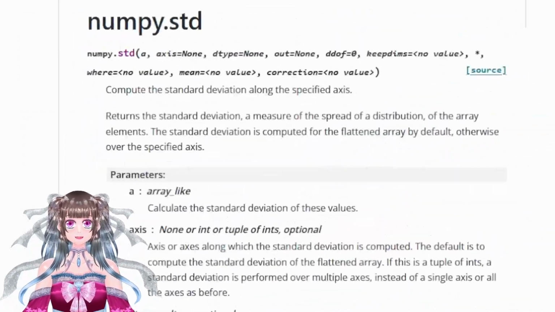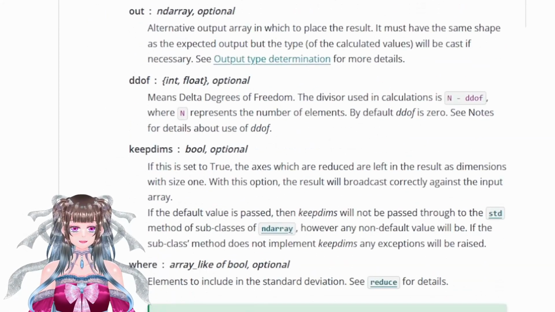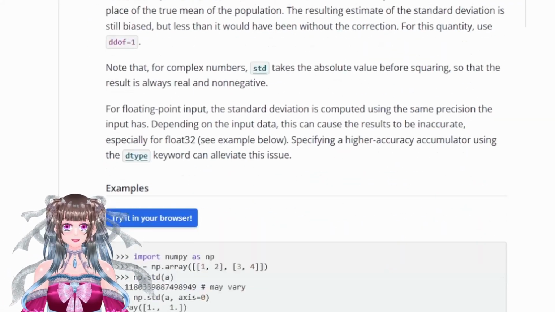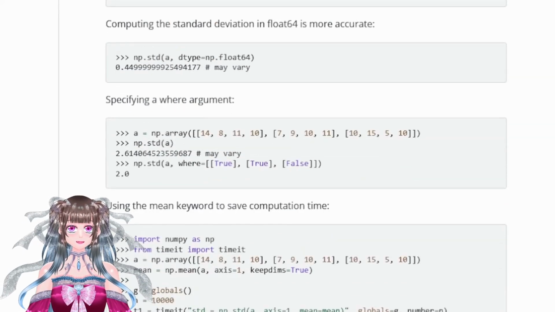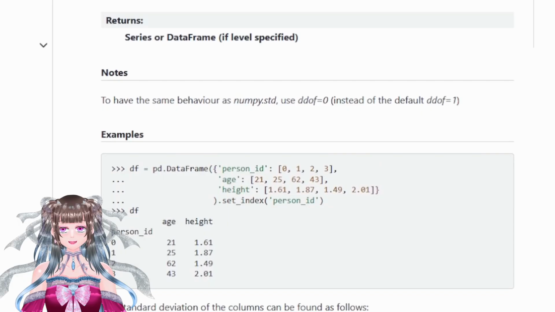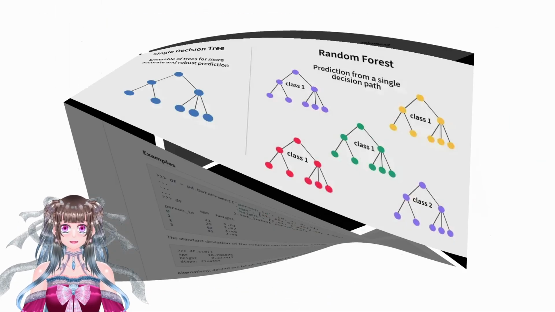Assignment 2 is on optimization. You can basically just use the methods from the Pandas and NumPy libraries, so that makes things so much easier. One thing I got stumped on is that for the standard deviation function, there's a difference between the NumPy version and the Pandas version. In particular, the default parameter is different.